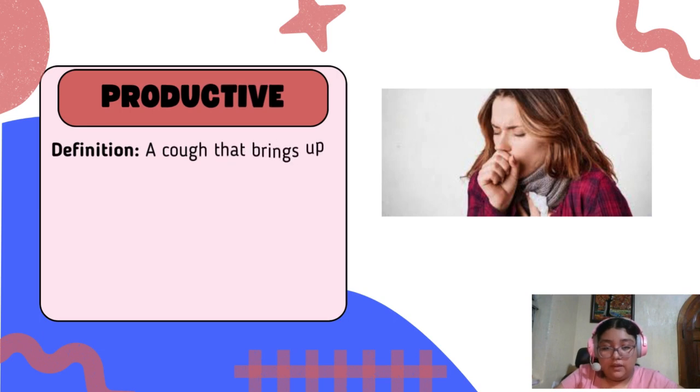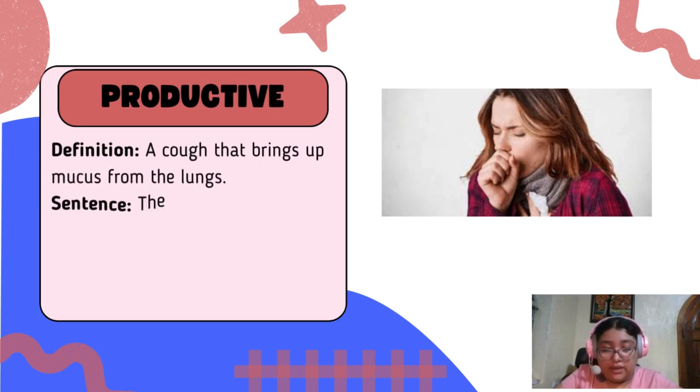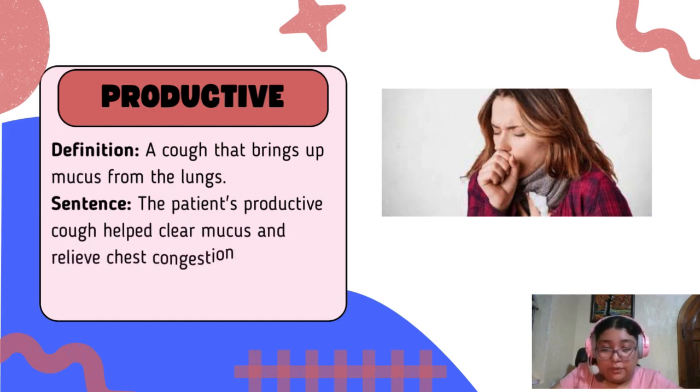Productive. A cough that brings up mucus from the lungs. Example: the patient's productive cough helped clear mucus and relieve chest congestion.